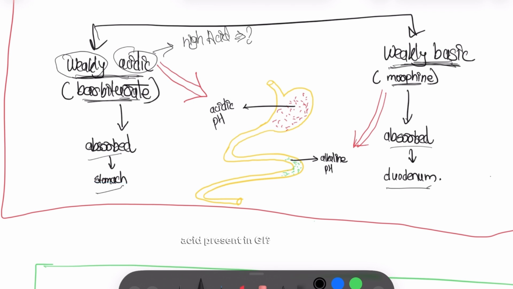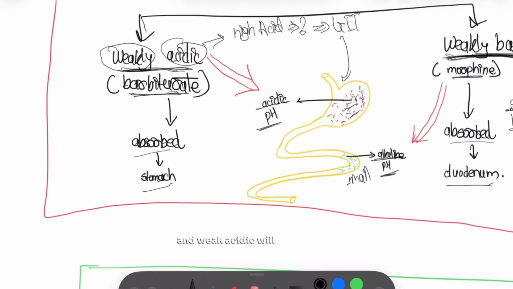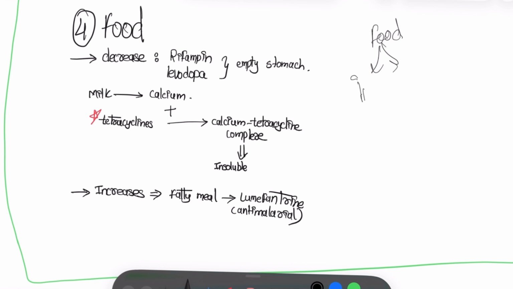Now, where is high acid present in the GI tract? It's the stomach. Weak basics will try to merge with a strong acidic environment. Now, where is the basic environment? It is in the small intestine. And weak acidics will try to merge with the high acidic. Food has two probabilities: either it will increase or decrease absorption, right?